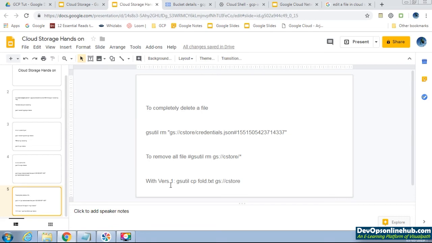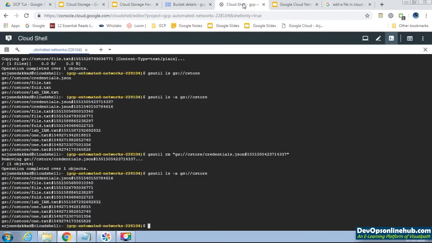Okay, now how to remove everything? Here we have selected specific files or a specific type of versioning, right? For instance, you want to delete everything from the bucket in one go.